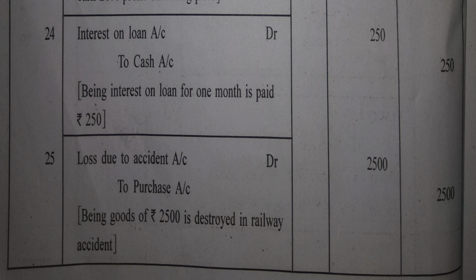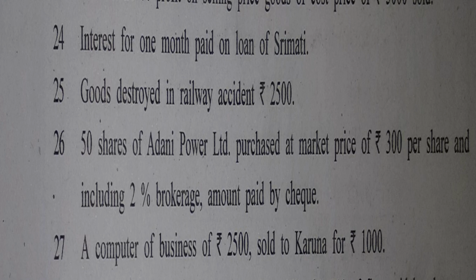Loss due to accident, loss due to fire, goods taken for personal use, goods given as advertisement. In all these types of transactions, purchase account is credited because this is outflow of goods other than sales. And loss, of course, is to be debited. So this way the journal entry is loss due to accident account debit to purchase account. Let us see the next journal entry on 26th of August.